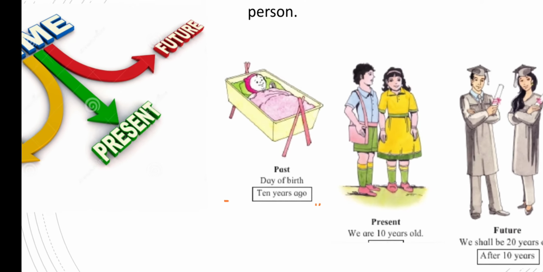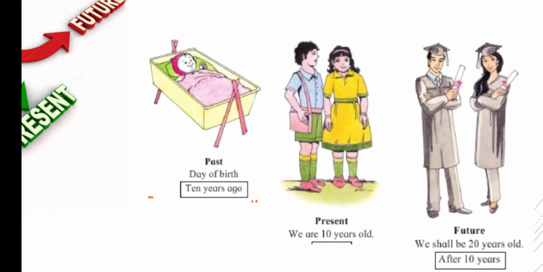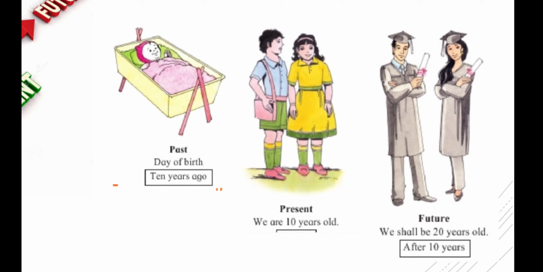You can see the child in past time, on the day of birth, in the cradle. That is 10 years ago. And now you are in 5th standard, so you must be 10 years old, school going age, with this bag. That is the present day. In future, after 10 years, you will grow taller and become big. After 20 years, you will be big, maybe studying in college.